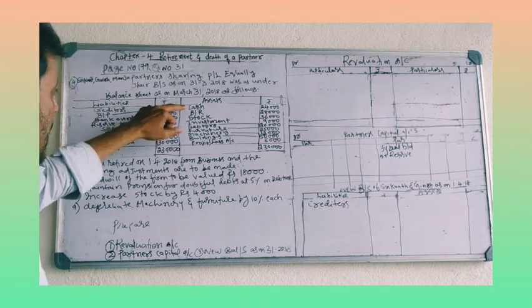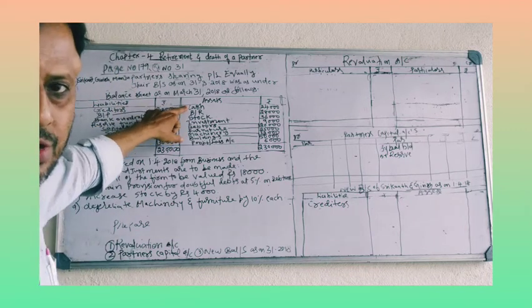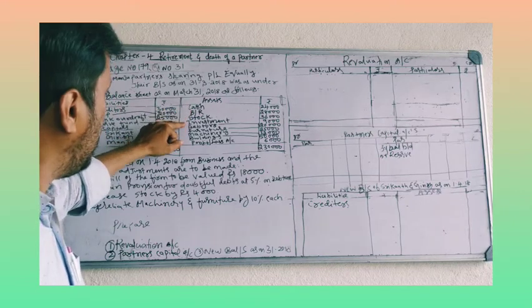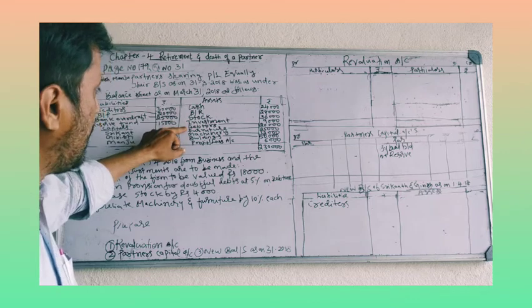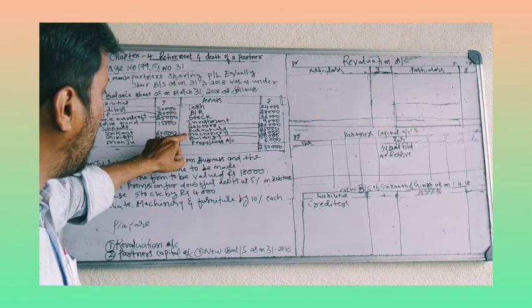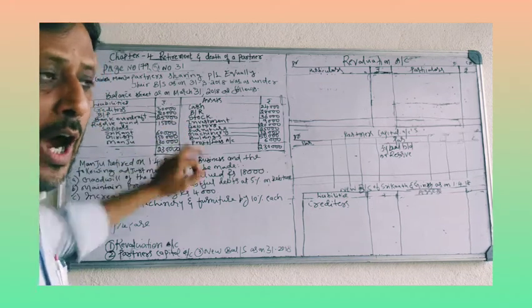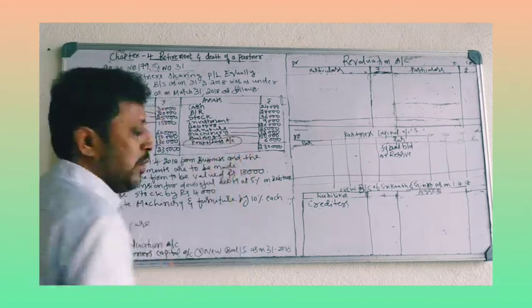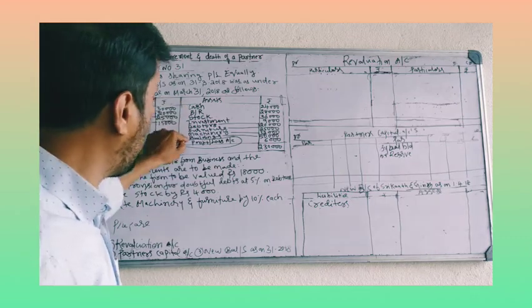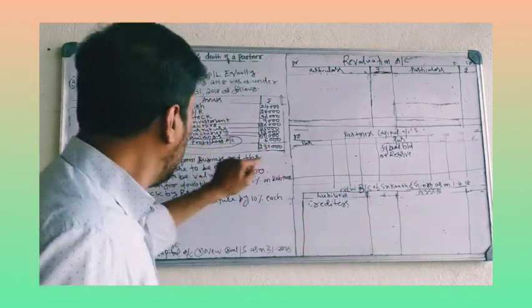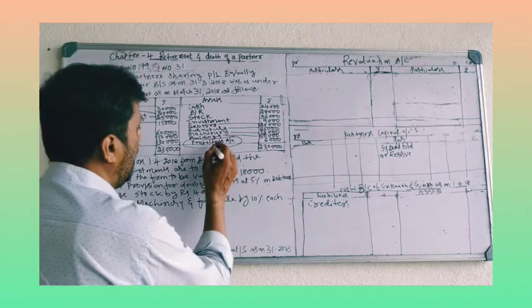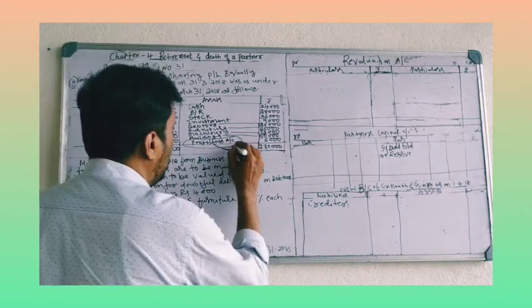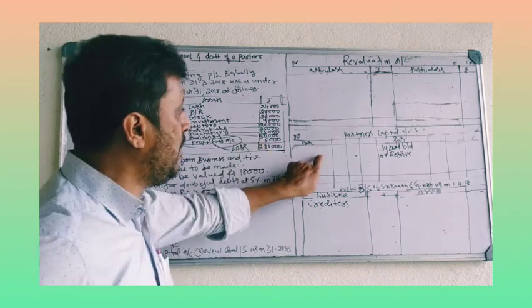On the asset side, you have cash, bills receivable, stock, investment, debtors, furniture, machinery, building, and profit and loss account. See, profit and loss account is there. All the assets go to the new balance sheet. This profit and loss account is a loss. If it is given on the asset side, it is a loss. It goes to partners' capital account, debit side.